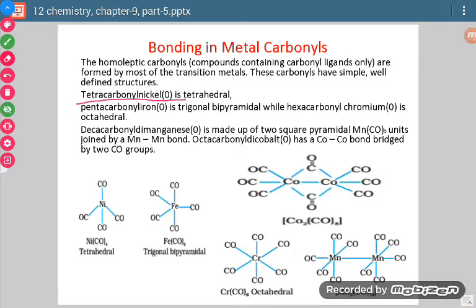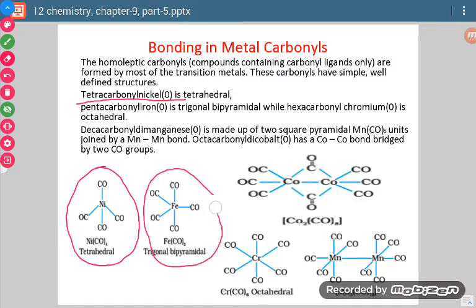Tetracarbonyl nickel is having tetrahedral shape. Similarly, pentacarbonyl iron has trigonal bipyramidal geometry. Similarly, hexacarbonyl chromium has octahedral geometry. Decacarbonyl dimanganese.